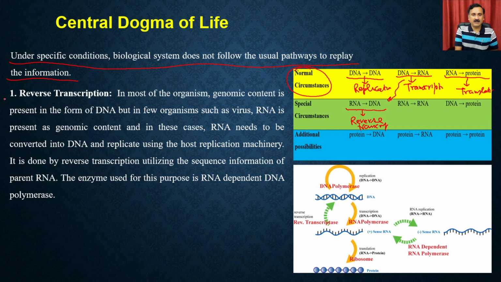So that is called the reverse transcription. In most organisms, the genomic content is present in the form of DNA, but in a few organisms such as viruses, RNA is also present as the genomic content. In these cases, RNA needs to be converted into DNA and replicated using the host machinery cycles. It is done by reverse transcription utilizing the sequence information of the parent DNA. The enzyme used for this purpose is called the RNA dependent DNA polymerase, or the reverse transcriptase.